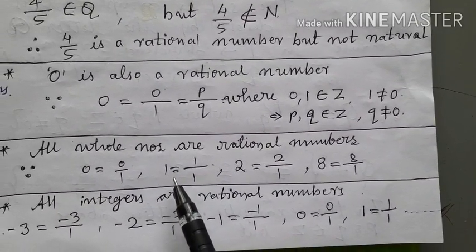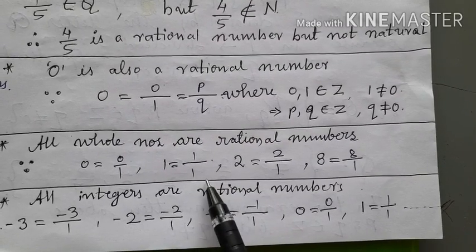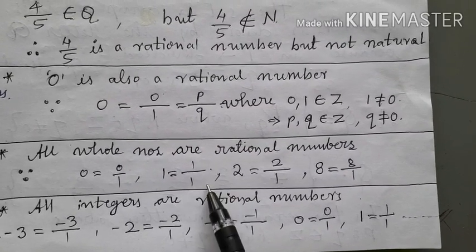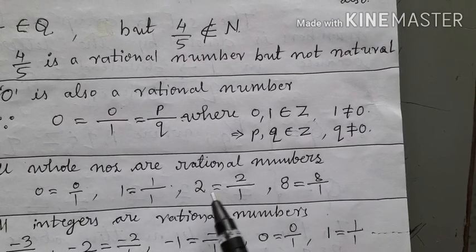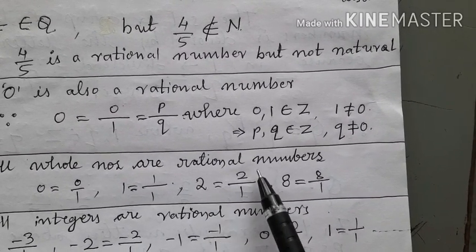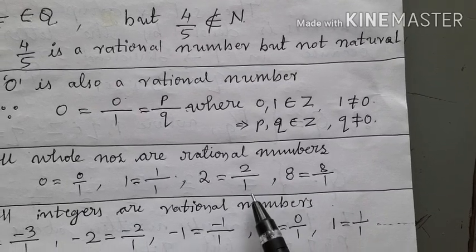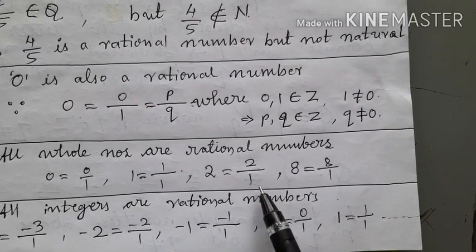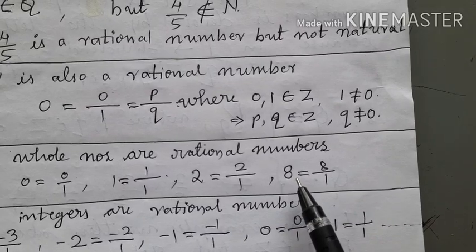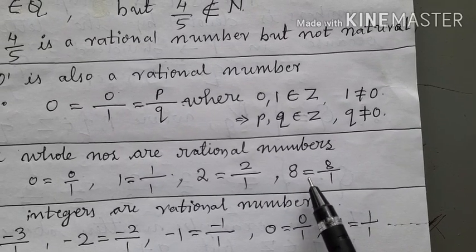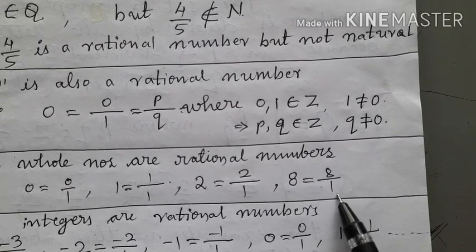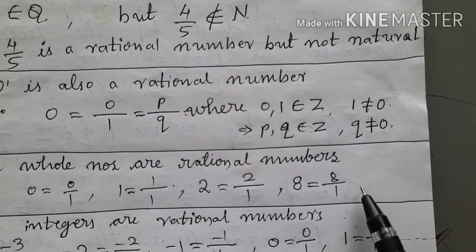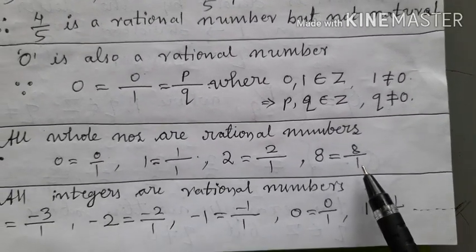1 is a whole number, but 1 can also be written as 1 by 1, which is in the form of p by q. Take 2. 2 can also be written in the form of 2 by 1. 2 is a whole number, but it can be written in the form of 2 by 1. Therefore, it is in the form of p by q. Take 8. 8 is a whole number, but this whole number 8 can also be written in the form of 8 by 1, which is in the form of p by q. P and q are integers and q is not equal to 0.